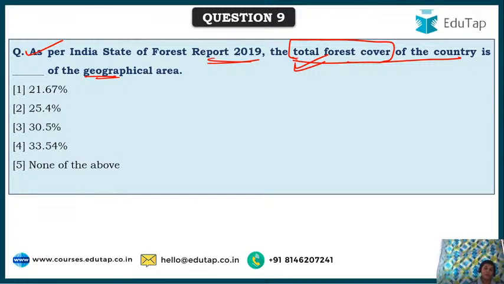What is the percentage of geographical area? Anyone? Okay, Shailja is saying 1. Yes, this is also one straight question. Yes, it is 21.67%.